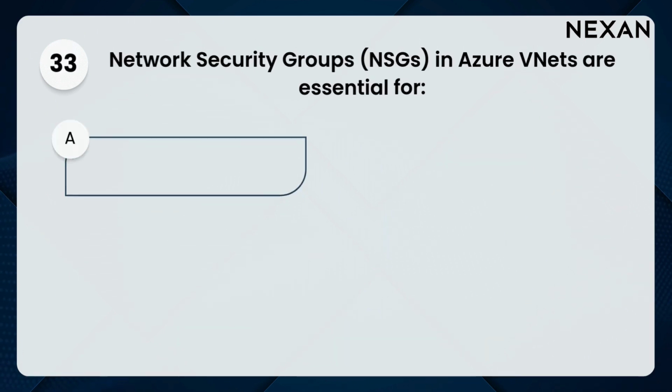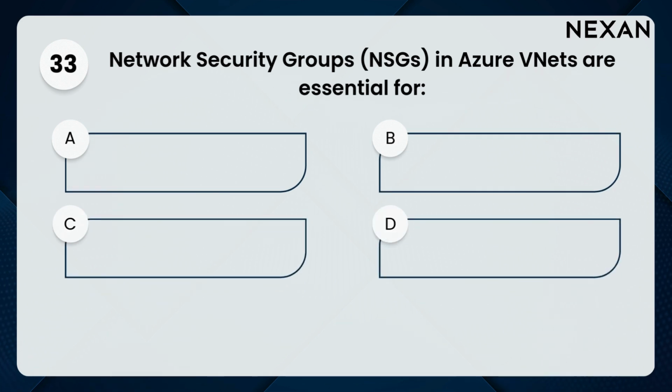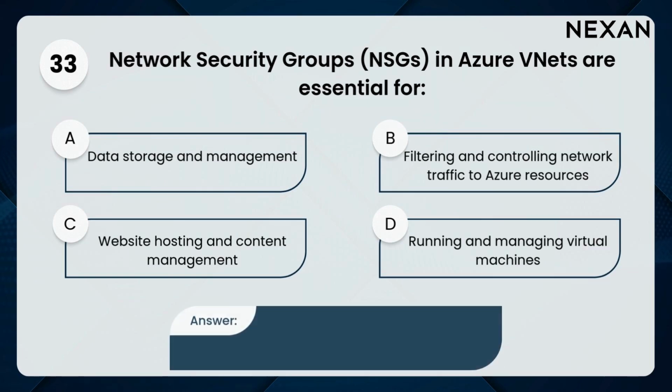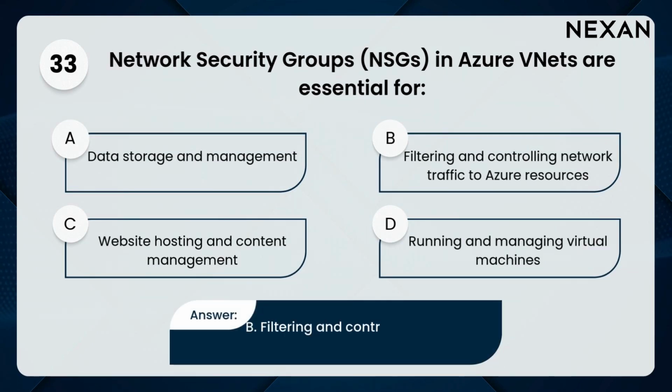33. Network security groups, NSGs, in Azure VNets are essential for: A. Data storage and management, B. Filtering and controlling network traffic to Azure resources, C. Website hosting and content management, D. Running and managing virtual machines. Answer: B. Filtering and controlling network traffic to Azure resources.